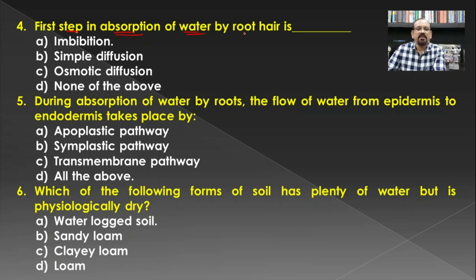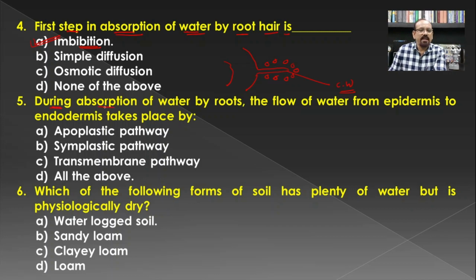Then, the first step in absorption of water by root hair is: if we look at the structure of the roots and the presence of the root hairs, the water which is present in the soil is first of all adsorbed by the cell wall. This type of adsorption of the water by the root hair is nothing but the process of imbibition, and it is the first step in absorption of the water.